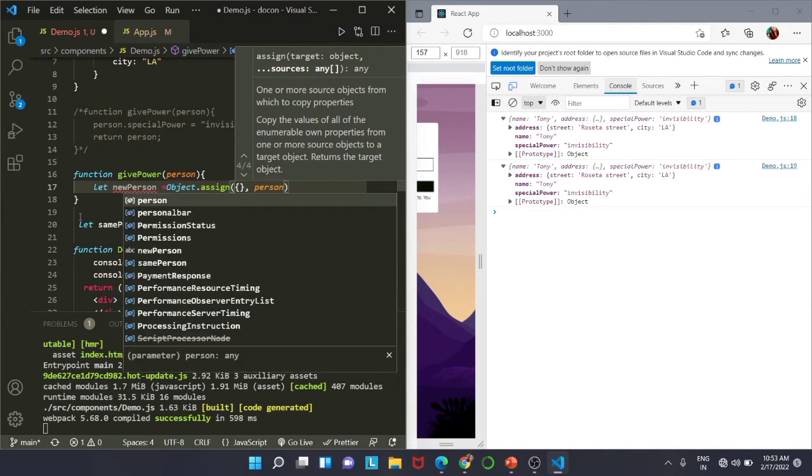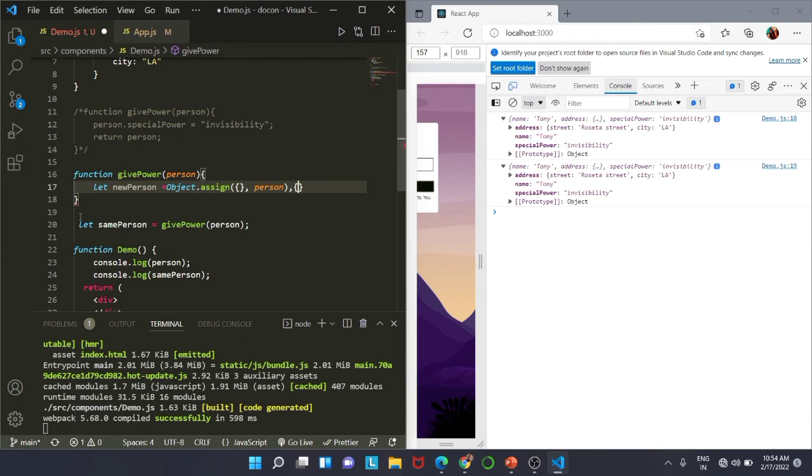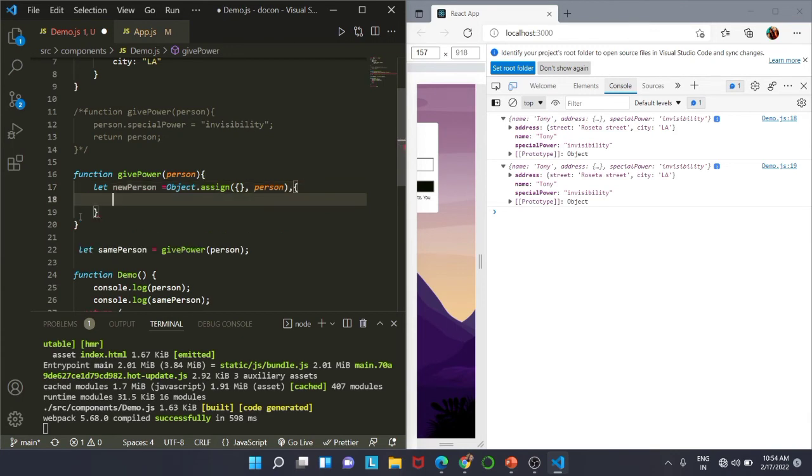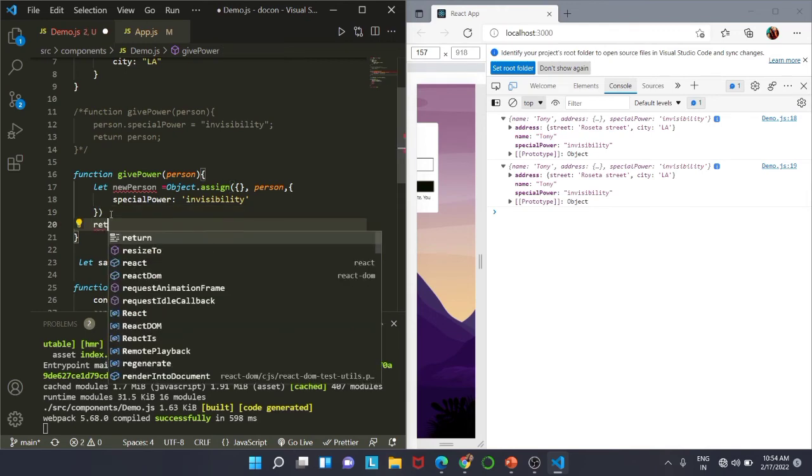Our second argument is the person, and after that we want to pass a special power which is invisibility. And we have to add this at the end. And now we are going to return new person.